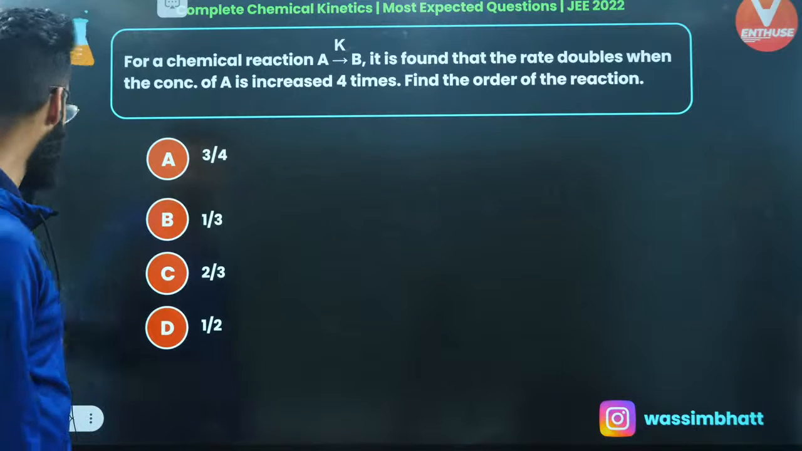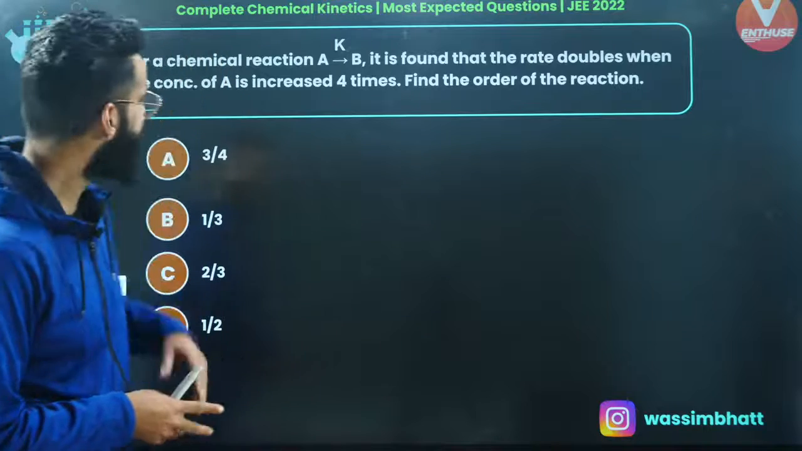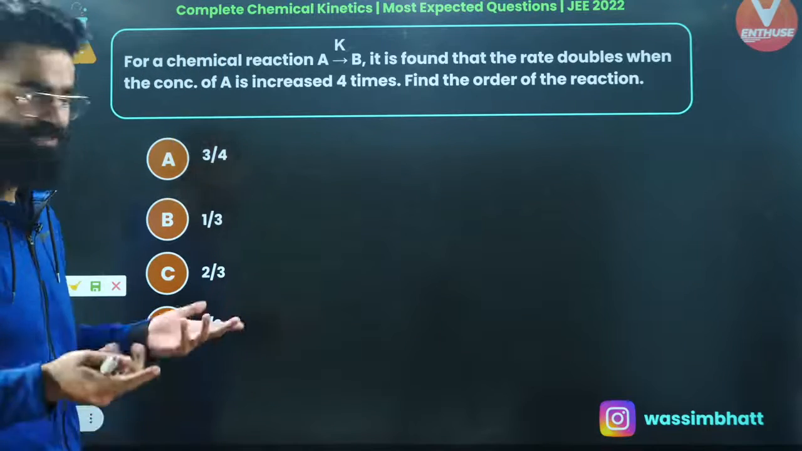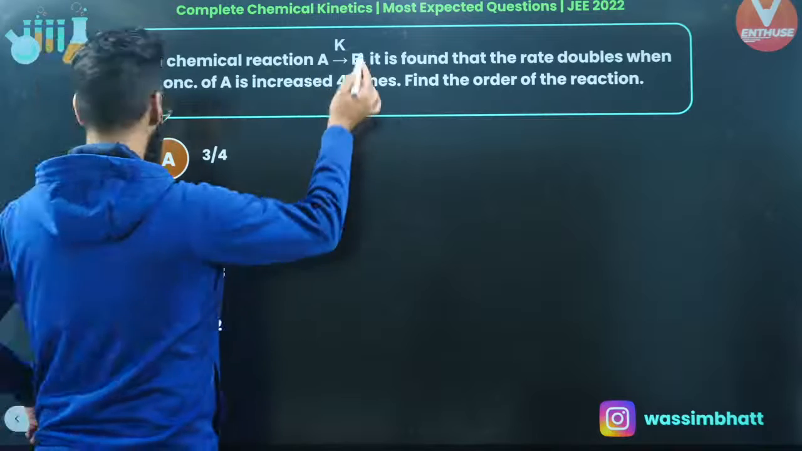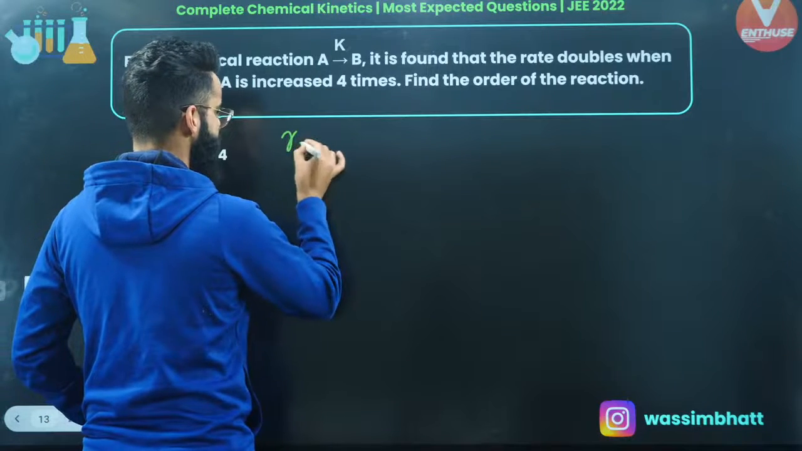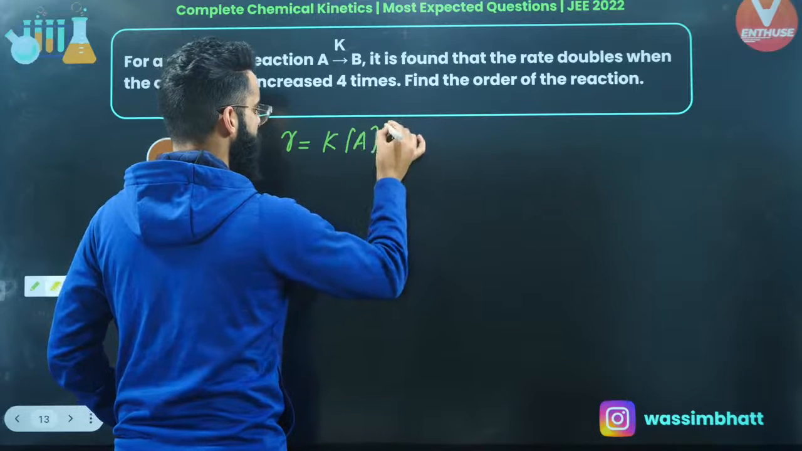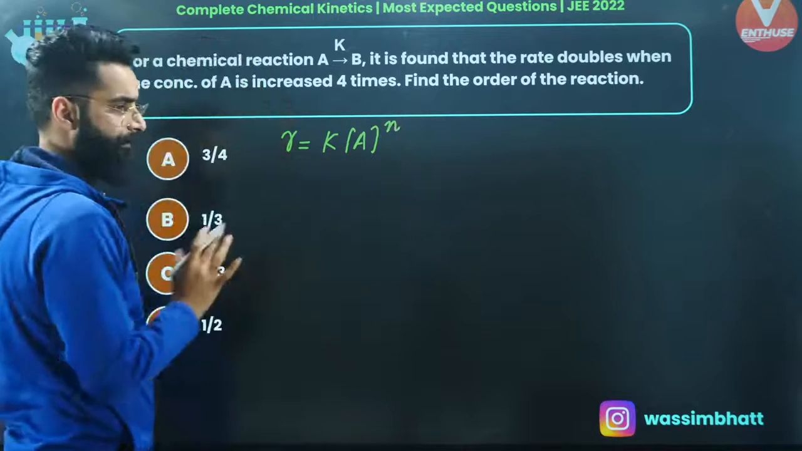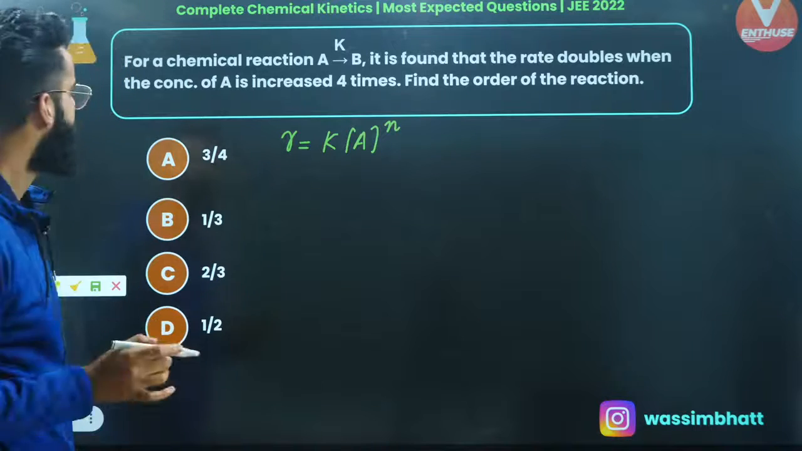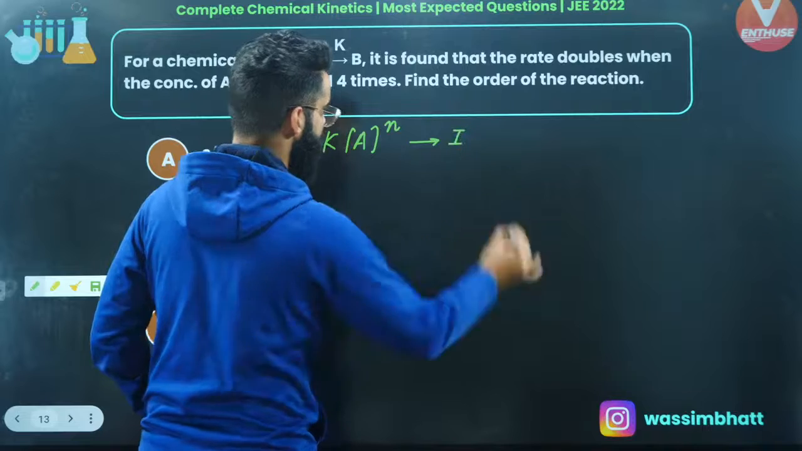For a chemical reaction, again a simple question, my dear people. For a chemical reaction A gives B, it is found that rate doubles when the concentration of A is increased 4 times, right? So basically, the reaction that's given to me is A gives B, right? Let me write its rate law first of all. So rate of reaction is equal to K multiplied by concentration of A raised to the order, and order of the reaction is n. Let's assume that, right? Now, let's call this equation number 1.